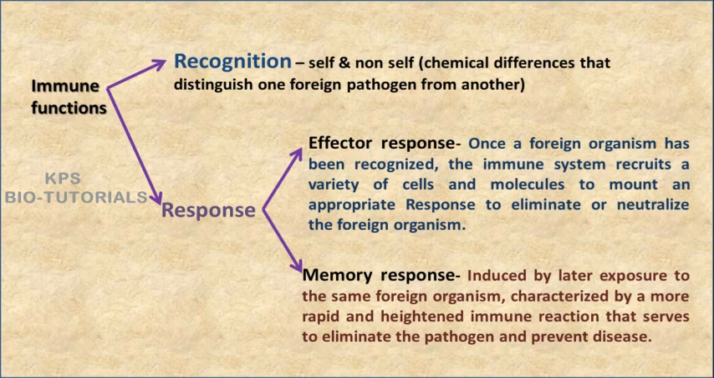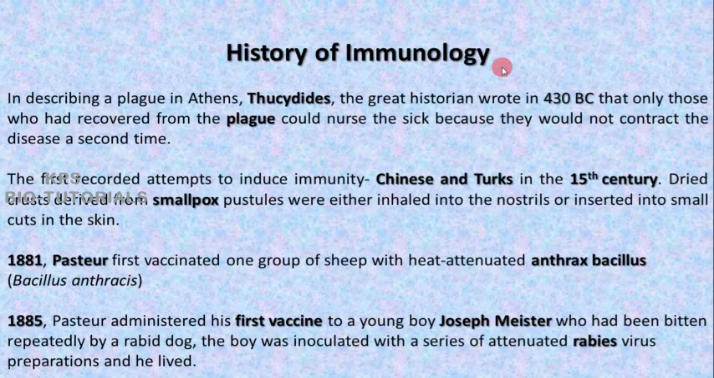Then about the history of immunology. In 430 BC, a great historian, namely Thucydides, wrote that only those who had recovered from the plague could nurse the sick because they would not contract the disease a second time. This is a sentence written by a great historian in 430 BC.